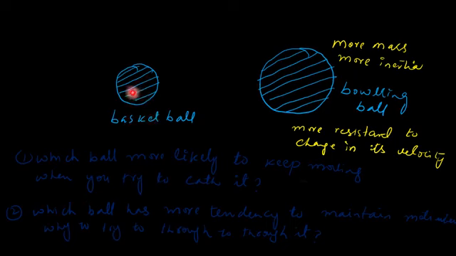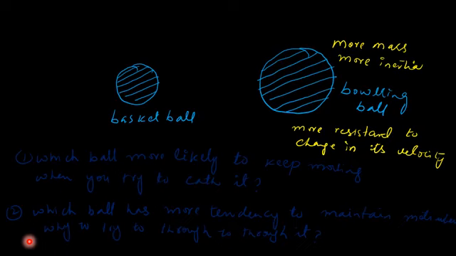These are the two balls, one is the basketball and the other is the bowling ball. The bowling ball is heavier than the basketball, as the basketball has less mass compared to the bowling ball. That's why the bowling ball has more inertia.